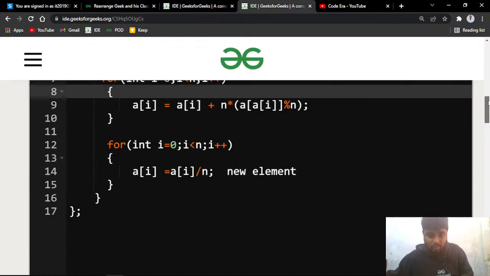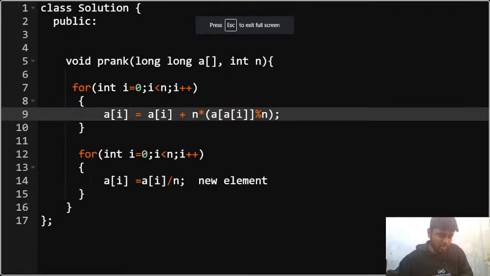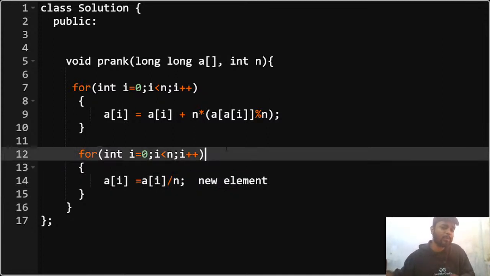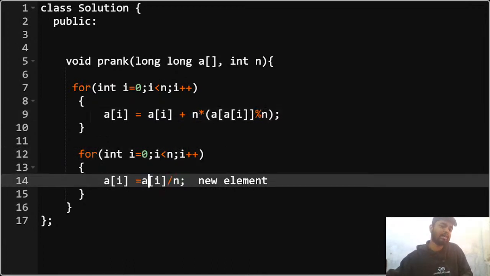And then in the end, once this much part is done, what you simply do is you update a of I is equal to a of I plus n into a of I modulus n. And once you have done that, you simply divide a of I is equal to a of I divided by n, and you will get the new element, right? So that is how you are keeping track of the previous and the next element every time. If you want the previous element, then you can take mod. If you want the new element, then you can just divide it by n, then you will get both the elements, and you are doing this in order of one space. So this is how I've done it.